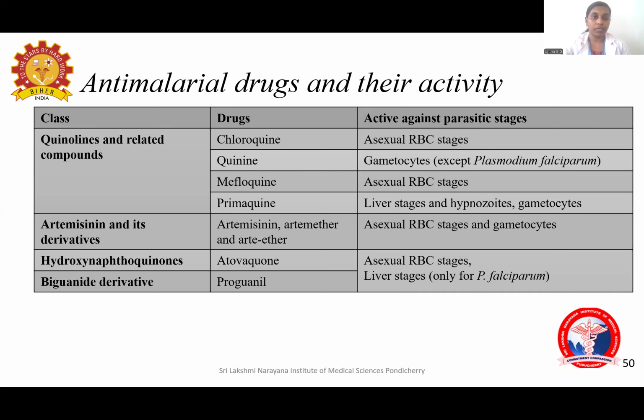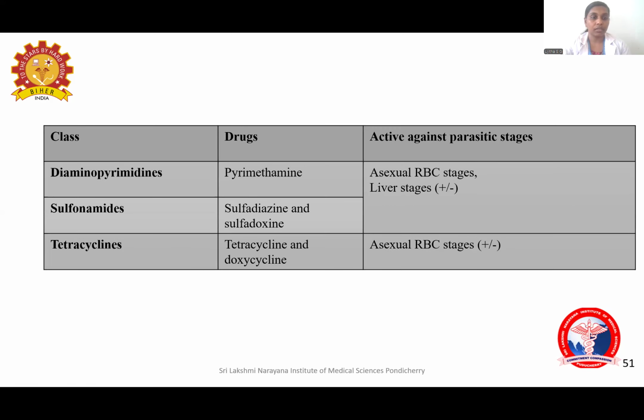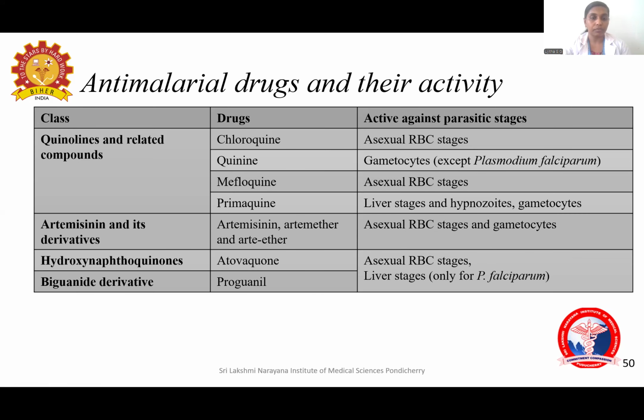Now coming to the treatment for malaria. These are the class of anti-malarial drugs. First one is quinolines and related compounds, then artemisinin and derivatives, hydroxynaphthoquinones, biguanide derivatives, diaminopyrimidines, sulfonamides, and tetracycline. Under the quinolines group will come chloroquine, quinine, mefloquine, and primaquine. And quinine is active against gametocytes except for Plasmodium falciparum. Chloroquine and mefloquine are active against asexual RBC stages only. And primaquine is active against the hypnozoites. That is why it can be used to prevent relapse.